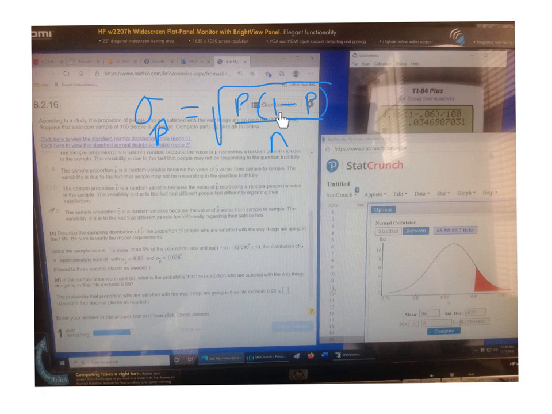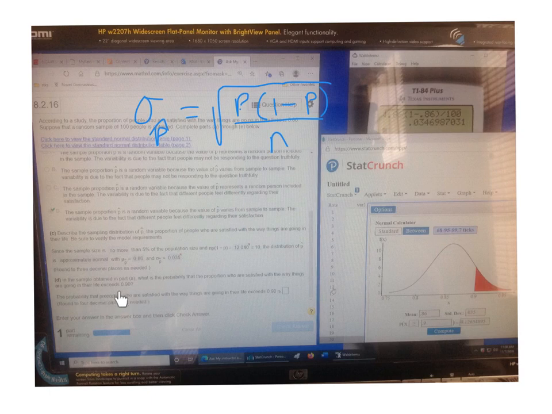Now, on this one here, the standard deviation for the sample proportion, the formula is the square root of p times quantity 1 minus p over n. And then p is 0.86 and n is 100. So I just put that in my calculator, and it gave me 0.03, and they want us to round to 3 decimals. So that'd be 0.035. Oh yeah, that's what they have there.